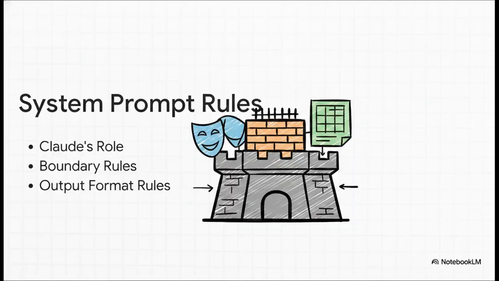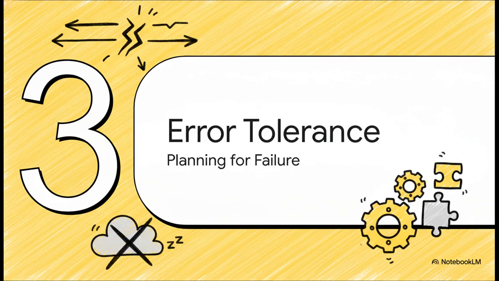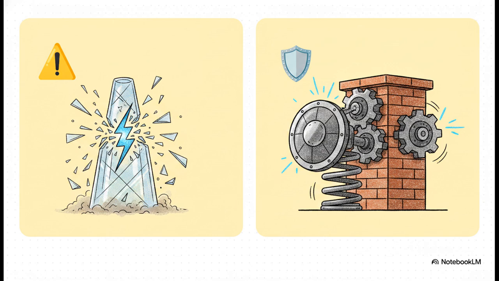Part 3. Building error tolerance. Planning for failure. In the world of APIs, hoping for a 100% success rate is, well, it's a critical engineering mistake. Networks blip, things happen. You have to plan for failure.